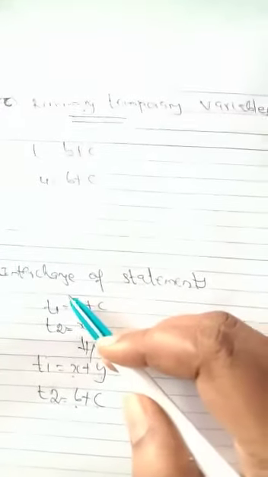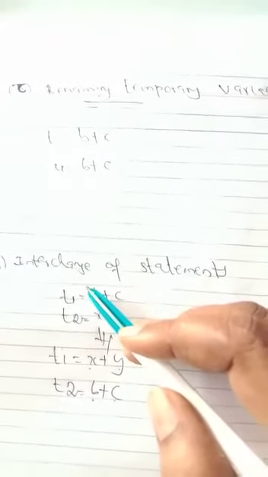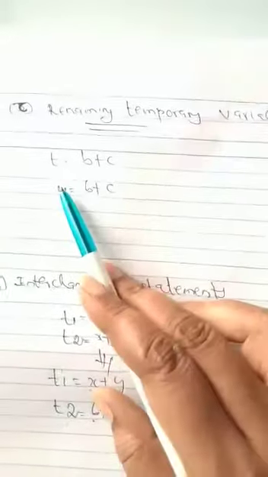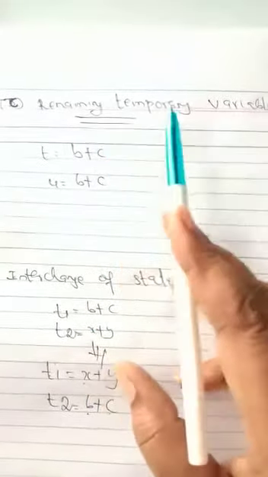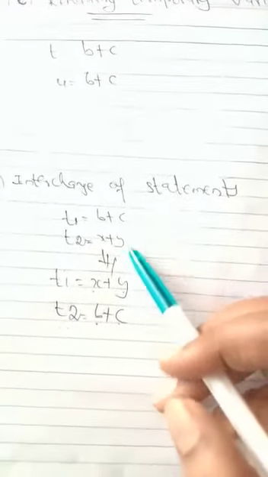Next we discussed renaming of temporary variable. Instead of one variable name, we can use another variable name. If we want to change that one into another, throughout the program we have to change. That is called as renaming of temporary variables. The last one, interchange of statements. Instead of one expression, we want to use another, both values being the same, so we can use it.